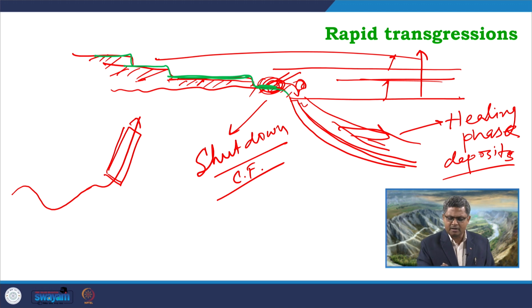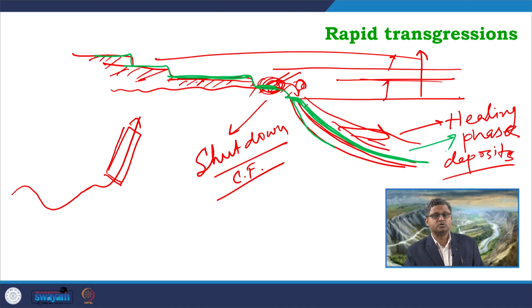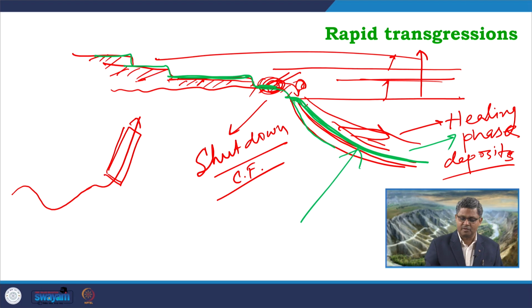And in this part, that particular surface was somewhere here. On that, these healing phase deposits are forming, because healing phase deposits are not forming under the photic zone, they are just supplied by reworking processes. So, this particular surface, as we have discussed in our previous lecture also, is the drowning unconformity.